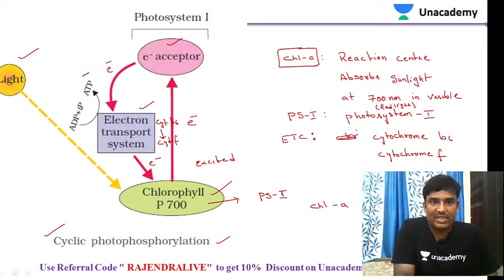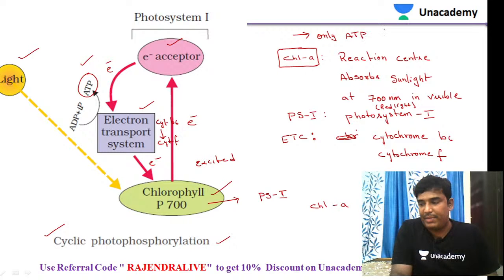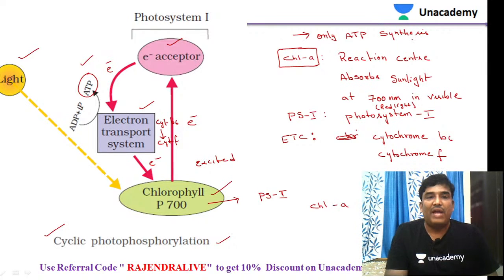So during cyclic photophosphorylation, only ATP synthesis is taking place. There is no formation of NADPH.